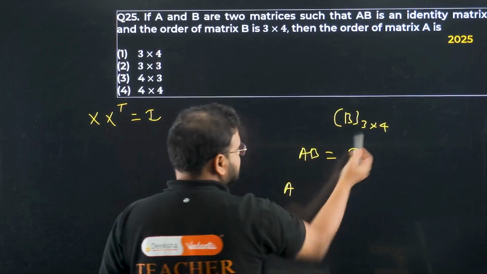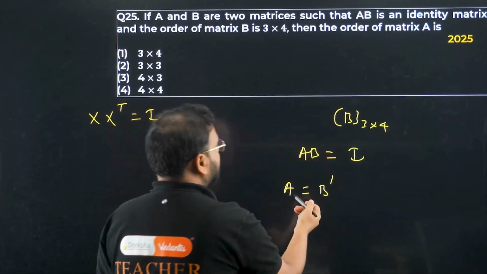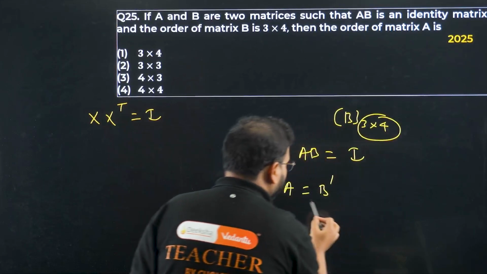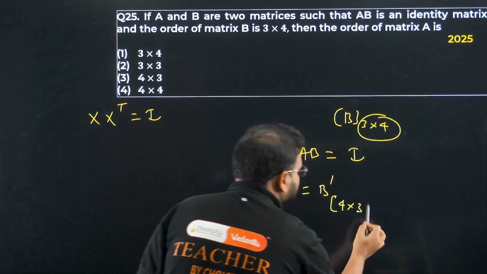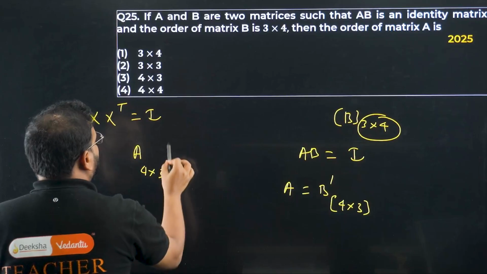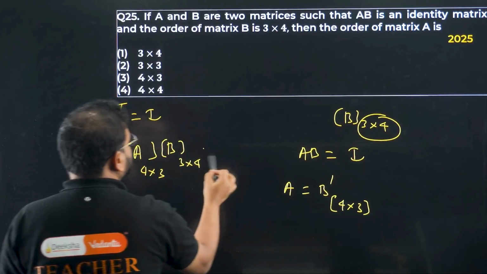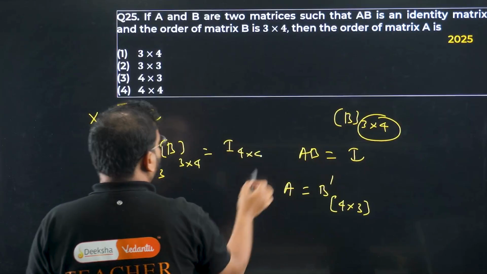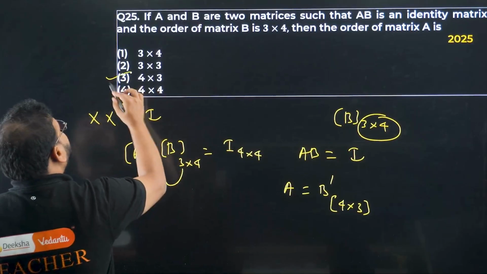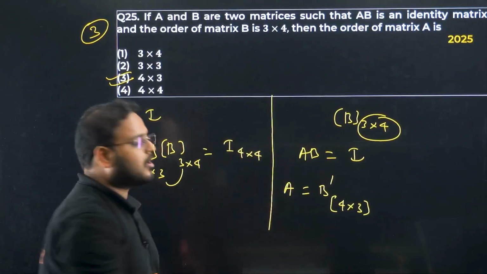So if I have B as this, A will be simply B transpose. From there, if the order for B is 3 cross 4, the order for A will become 4 cross 3. Which makes sense as well, because if the order for A is 4 cross 3 and the order for B is 3 cross 4, and you multiply them, you get the answer as I of 4 cross 4. Please check, the 3 and 3 are common, and 4 cross 4 is the result. So your answer will be option 3, which is order 4 cross 3.